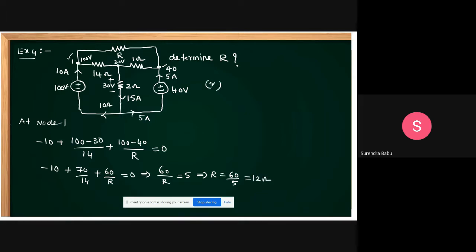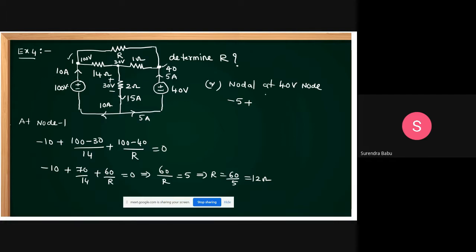Or, sir, I want to apply nodal analysis at this node. If you think like this, then there also we can apply. If you apply nodal at the 40 volts node, what is the entering current? Minus 5, this is plus 5 entering, minus 5.